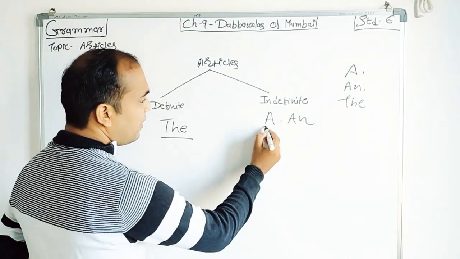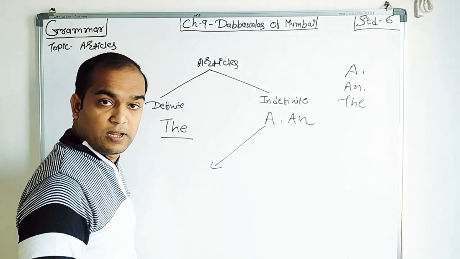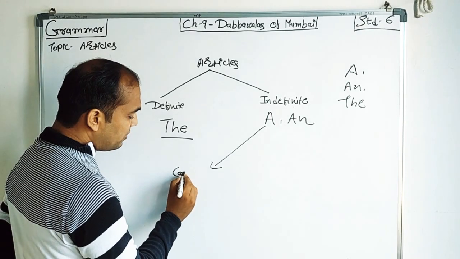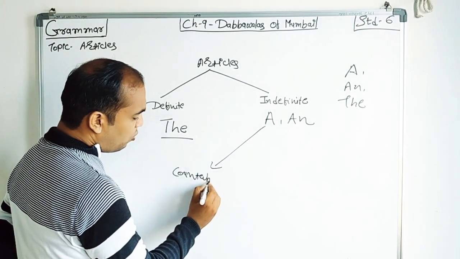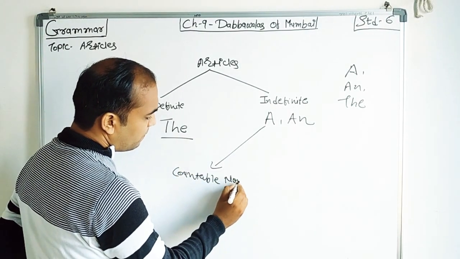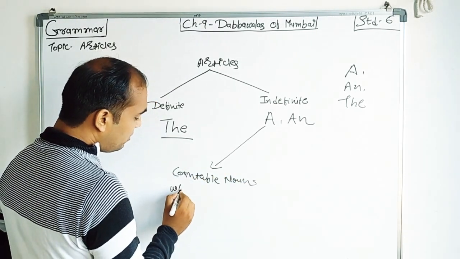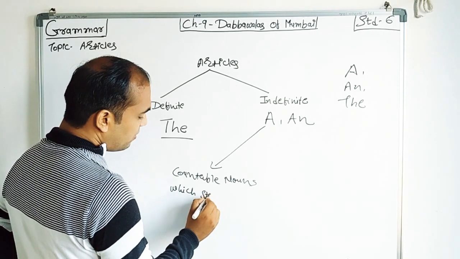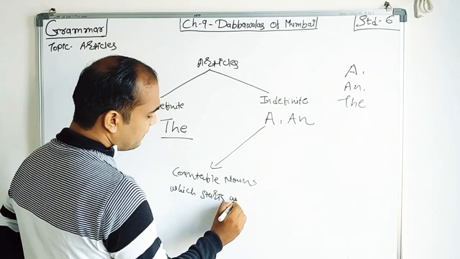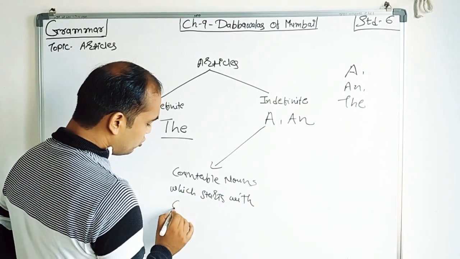Now we can use article a with countable nouns which start with a consonant sound.